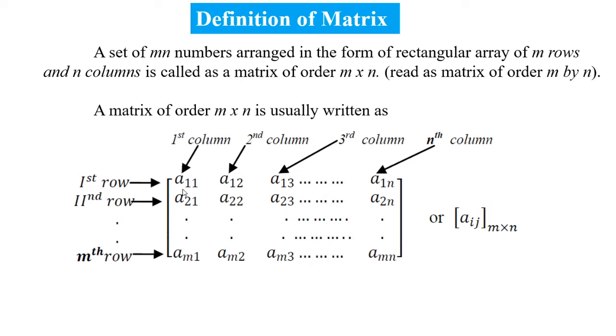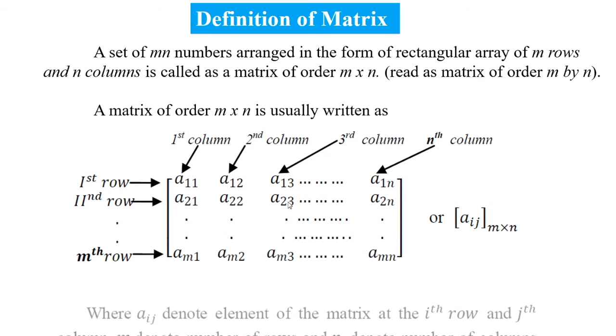It means that a11 means the element in the first row and first column. a12 means the element in the first row and second column. a13 means the element in the first row and third column. a21 means the element in the second row and first column. a22 means the element in the second row and second column. a23 means the element in the second row and third column.